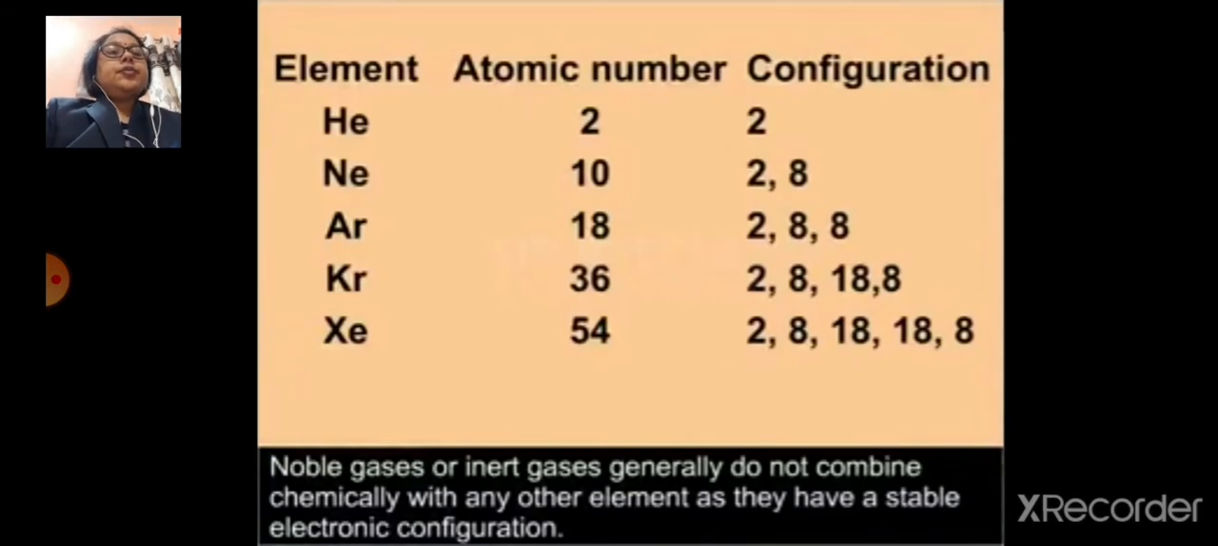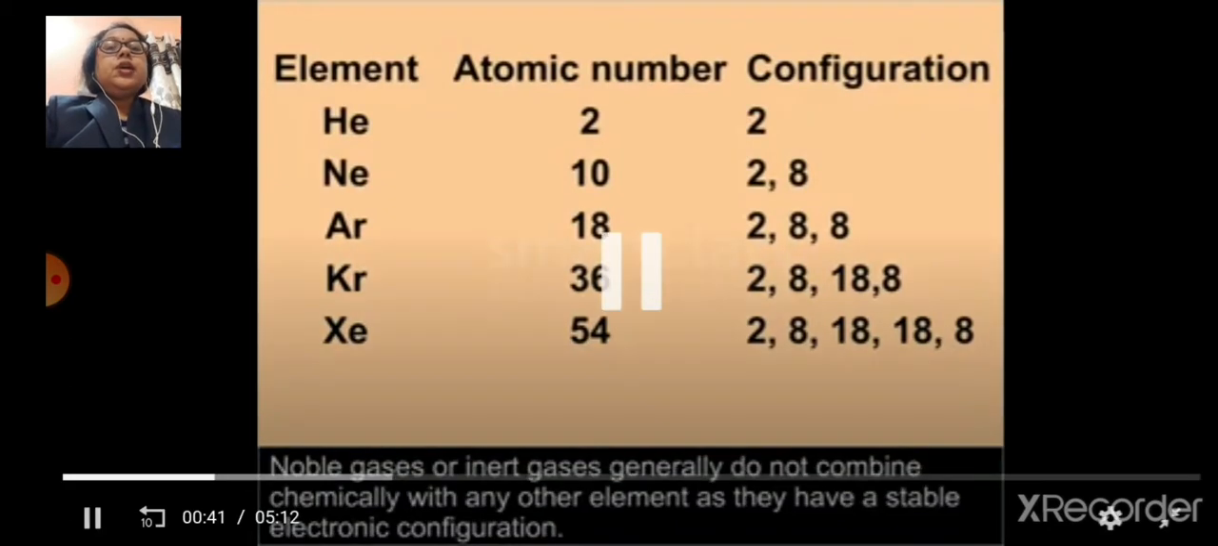Noble gases or inert gases generally do not combine chemically with any other elements as they have stable electronic configuration. So you can see elements like helium, neon, argon, krypton, xenon are all noble gases having atomic numbers 2, 10, 18, 36 and 54. In their electronic configuration, except helium, all have 8 electrons in their outermost shell. In this way, all the noble gases have stable electronic configuration.